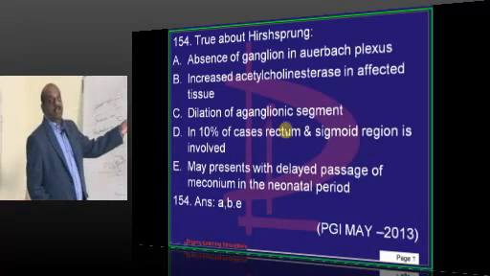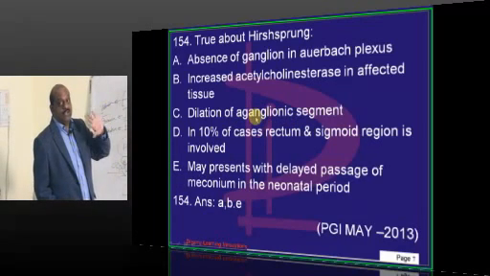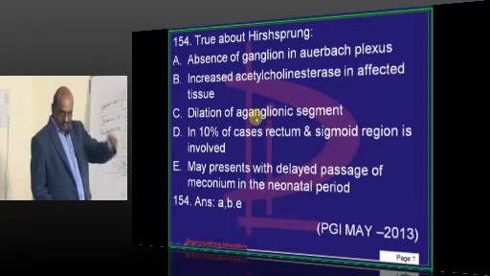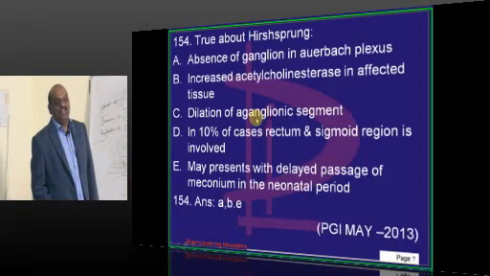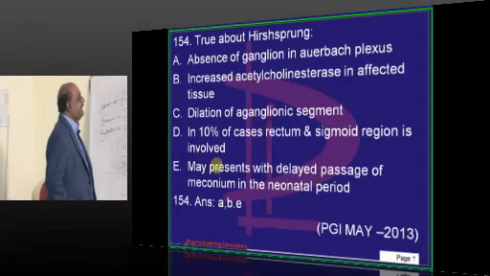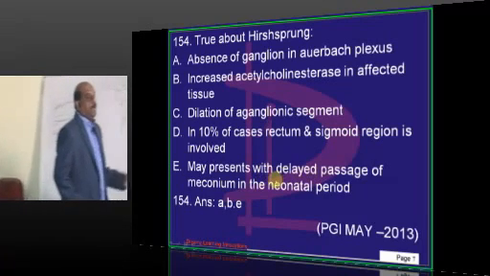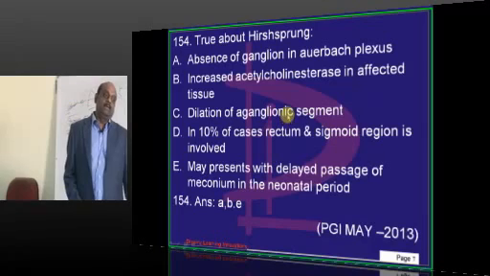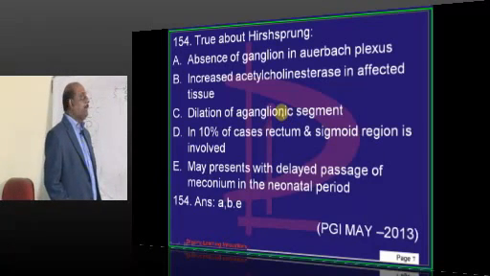And with this kind of thing, you should not do reasoning in the exam hall. If you do, the opposite reason only will come in the exam hall. Then there is a delayed passage of the meconium in the neonatal period, is what needs to be basically remembered.